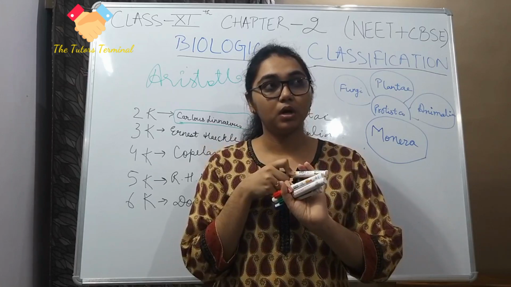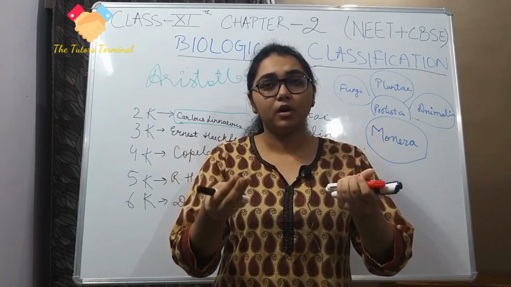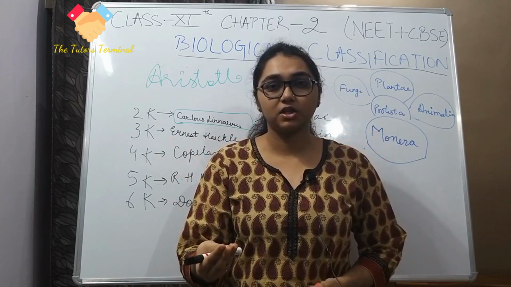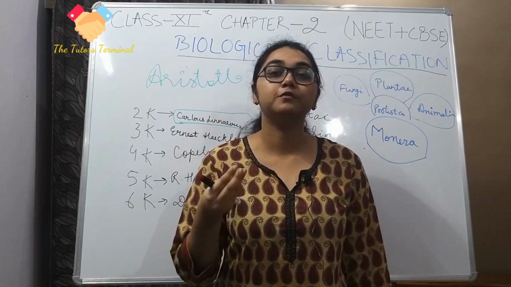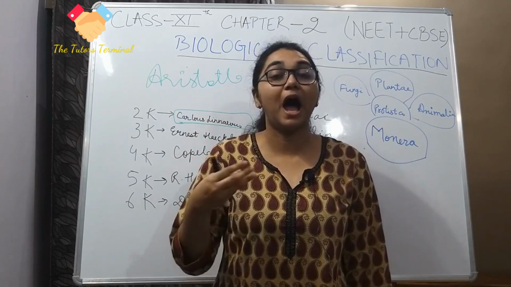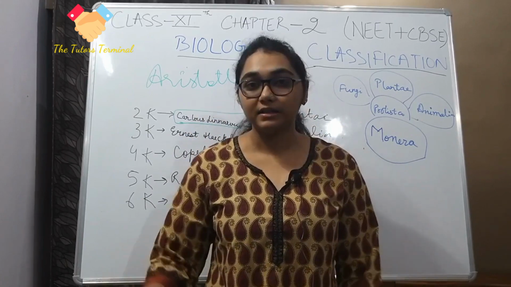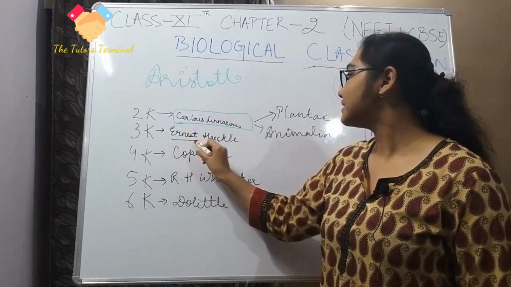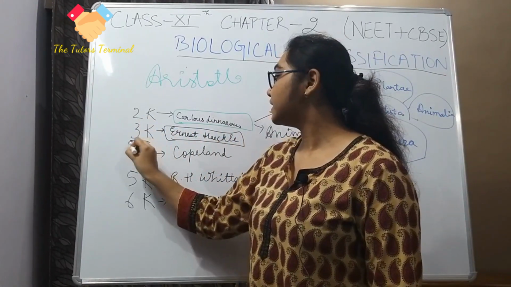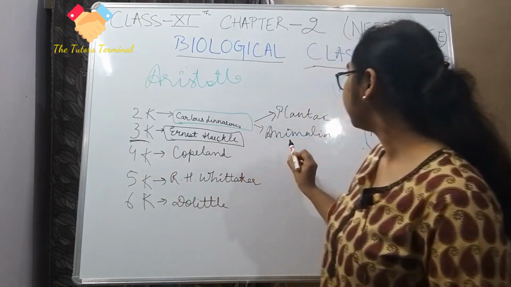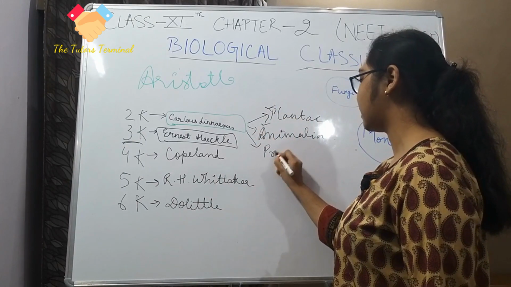Cell wall or nutritional classification was not done. Nutritional classification means taking into account what kind of food they eat, and how they make that food. All of this was not taken into account. So another scientist came along called Ernest Haeckel, and he was like, I will give three kingdom classification. Along with plant and animal, I will add Protista.